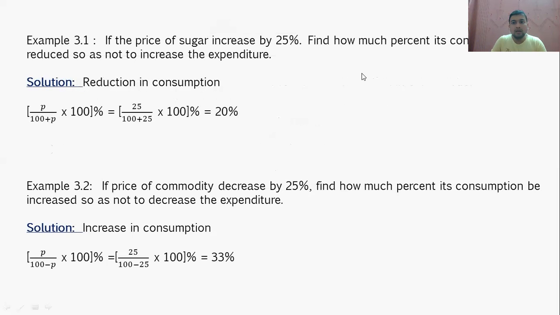Let us see examples on this so that it will be clear to you. I have given you two examples. The first example is: if the price of sugar increases by 25 percentage, how much percent should its consumption be reduced so as not to increase the expenditure? Obviously, अगर prices बढ़ रही है sugar की, तो हमें उसका कंजम्पशन कम करना पड़ेगा.